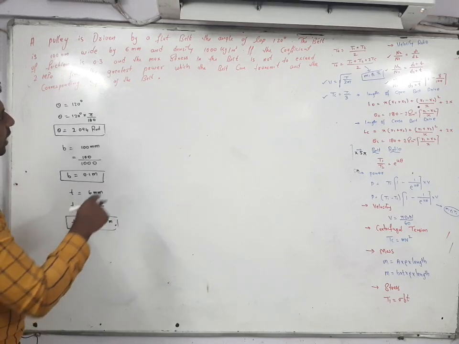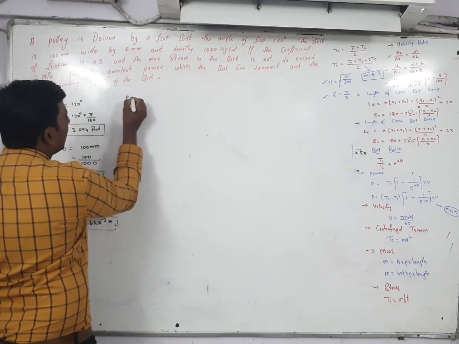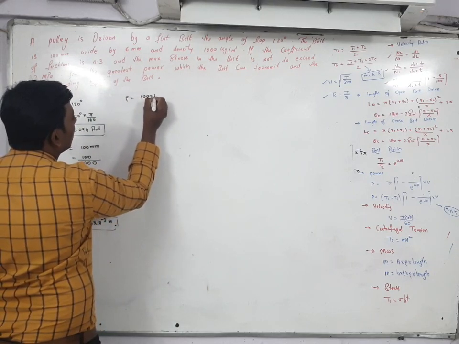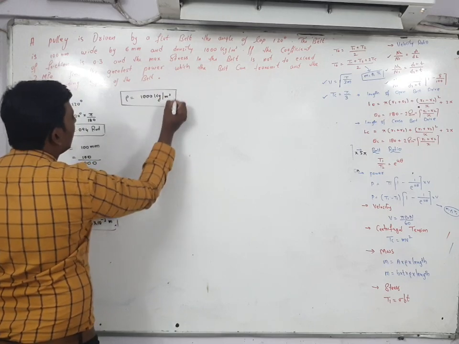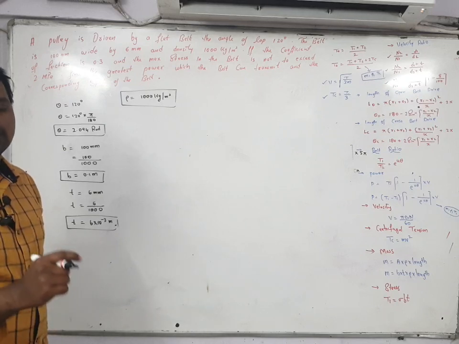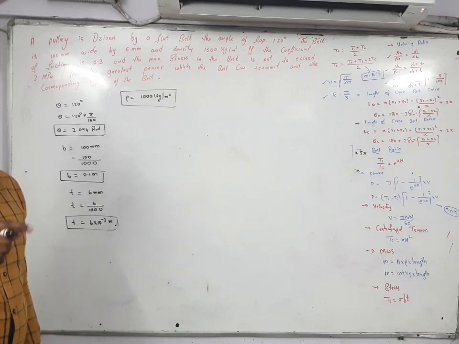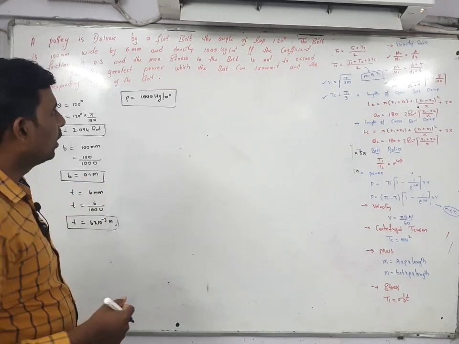After that he is given density. Density can be indicated with this symbol. How much it is given? 1000 kg per meter cube. No need to convert, already it is given in kg. In previous problem, if you see, density is given in grams, then you have to divide it with 1000 and convert into kg. But here already it is given in kg.